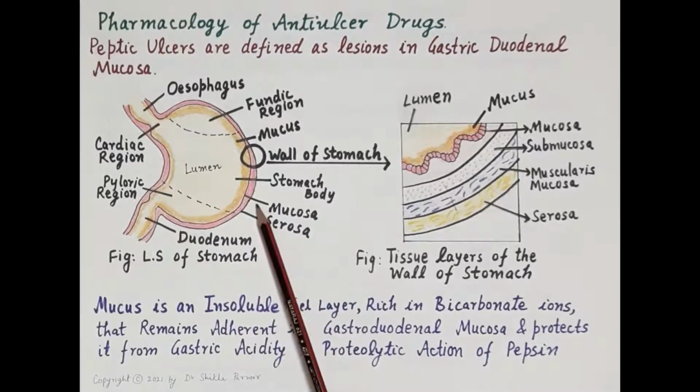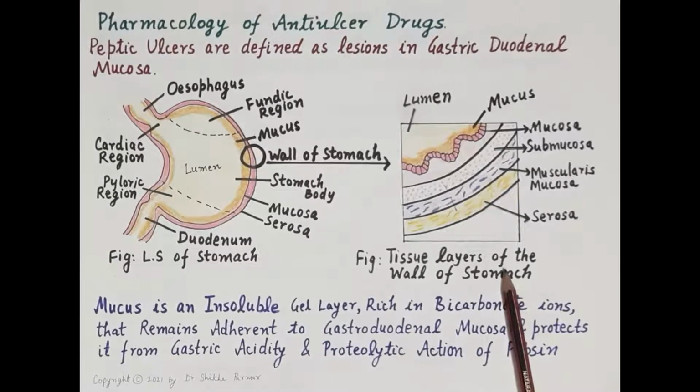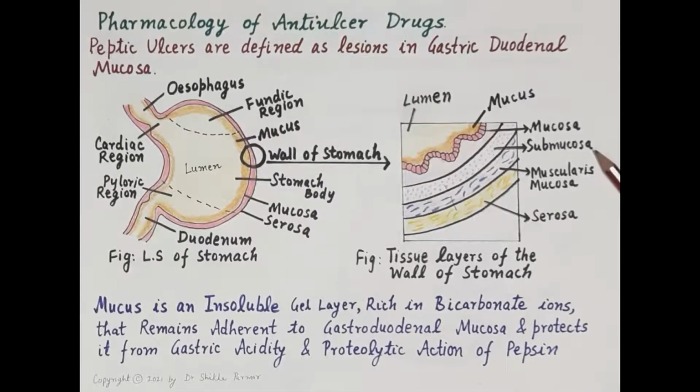Innermost lining is called mucosa. Below mucosa is the submucosa, and below submucosa is the muscularis mucosa. Outermost layer is a protective layer termed serosa. Tissue layers of the wall of stomach are shown very clearly in this diagram. Innermost is the mucosa, then submucosa, then muscularis mucosa, and the outermost is the serosa.